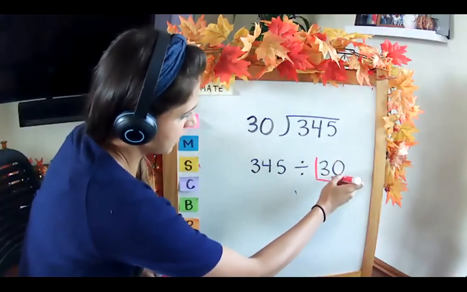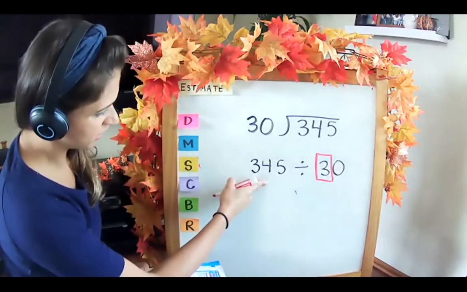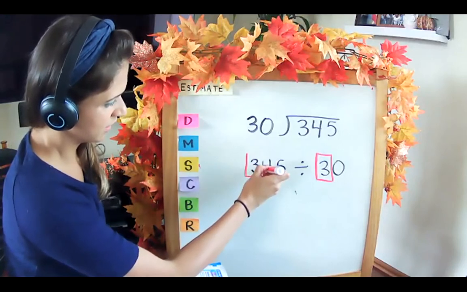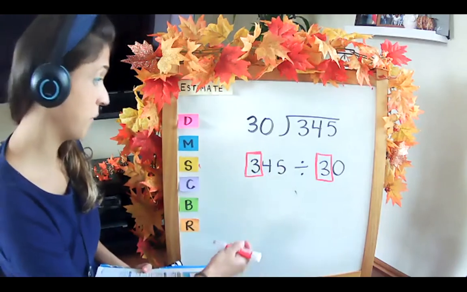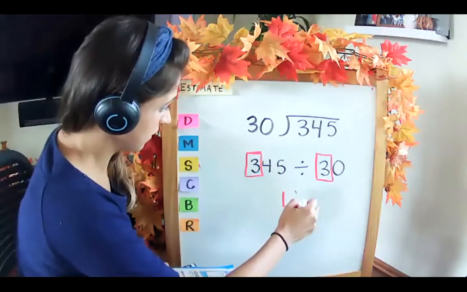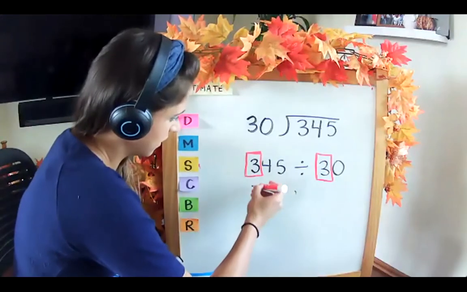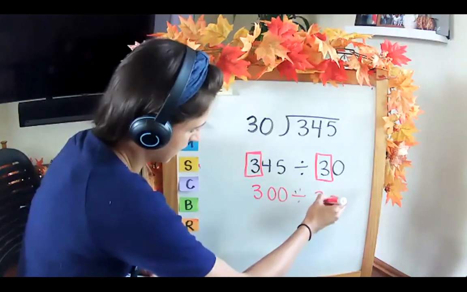Box that 3. And now I can look at my dividend. Can 3 go into 3? Yes, one time. Remember, this is not really a 3, so we're changing this to 300 divided by 30.